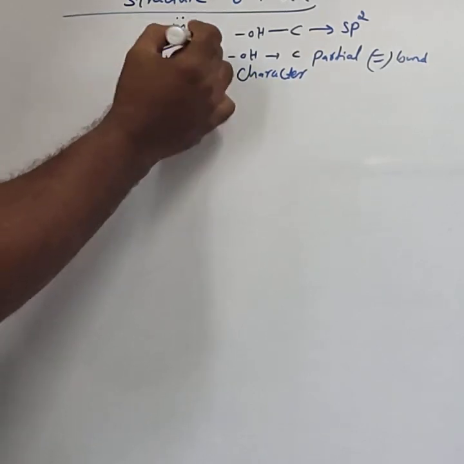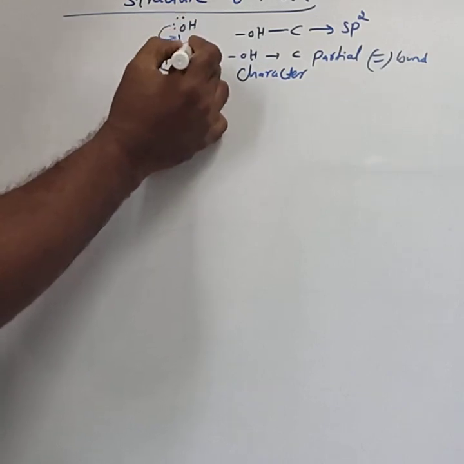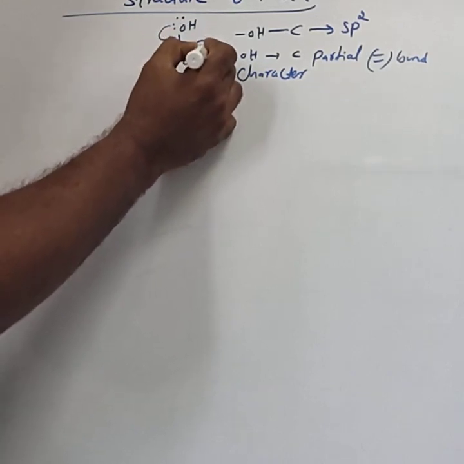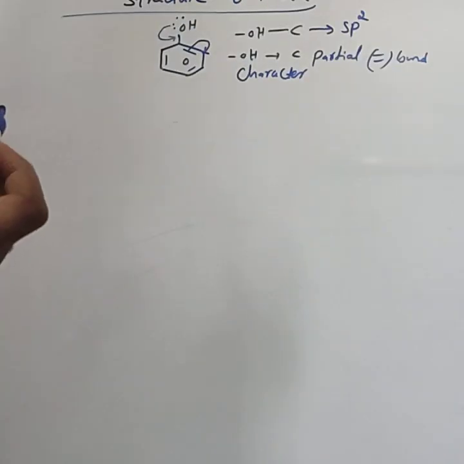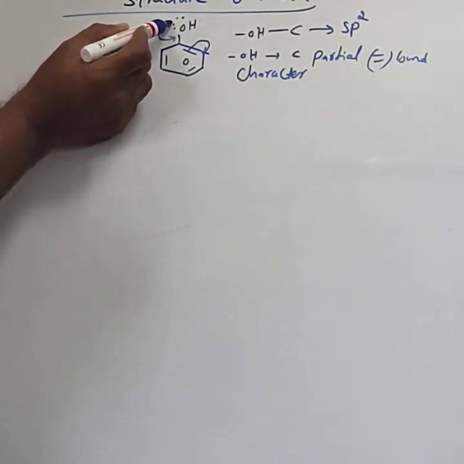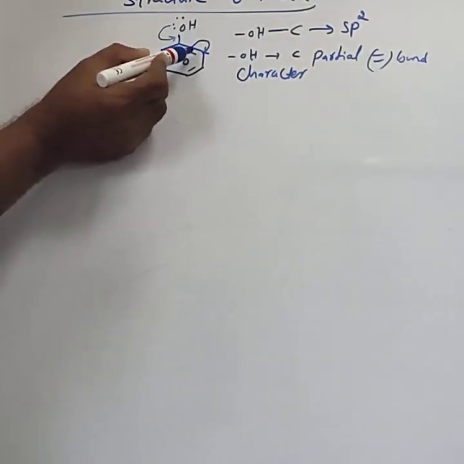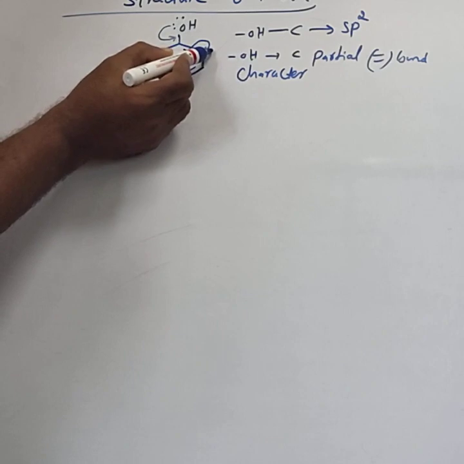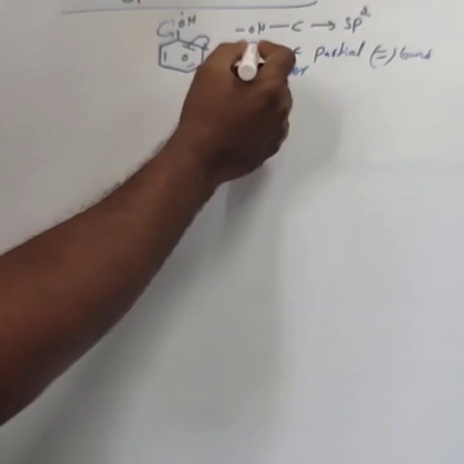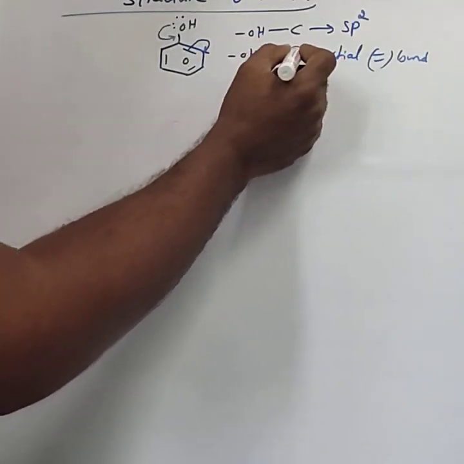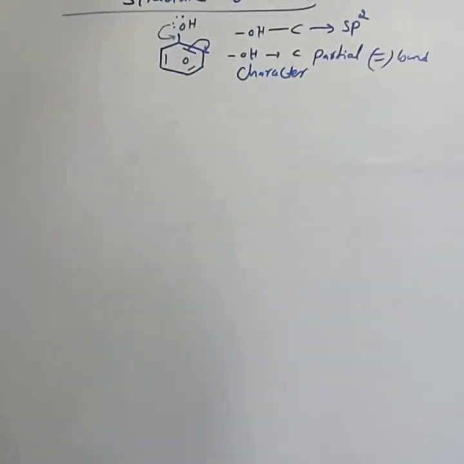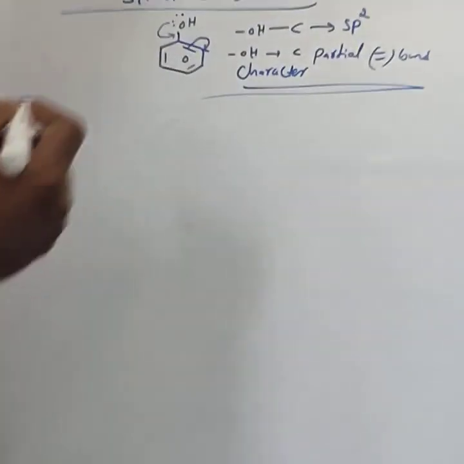If this lone pair shifts to this position, the double bond moves to this corner. Hence, that carbon atom acquires partial double bond character.